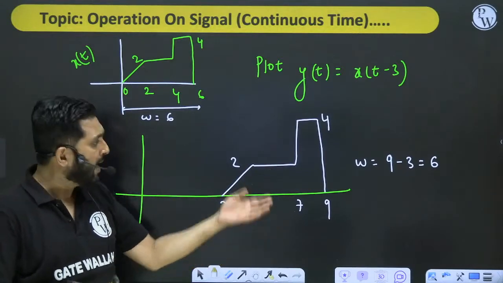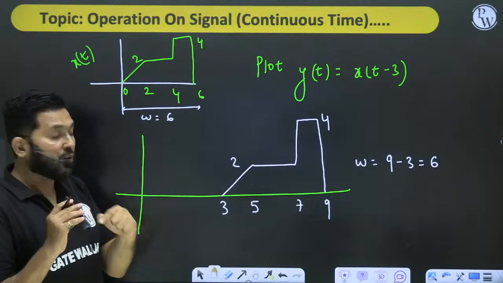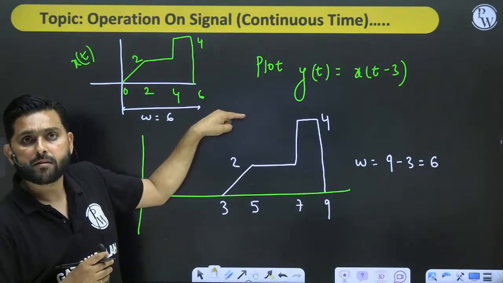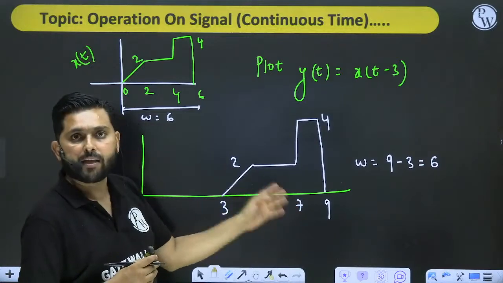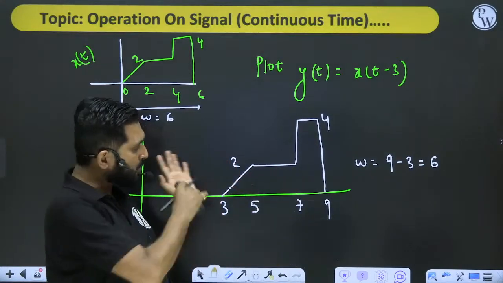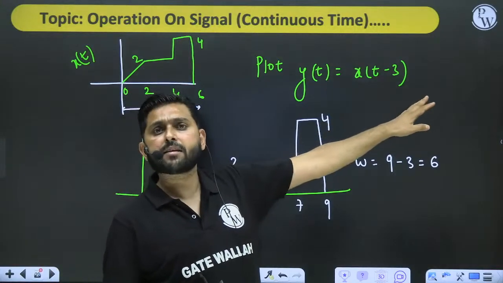Width remains the same. Height also does not change because this is the x-axis operation. But what changed? The change is the endpoints. So these endpoints, now 0 becomes 3, 2 becomes 5, 4 becomes 7, and 6 becomes 9. That's the meaning of we delayed the signal by a factor of 3.